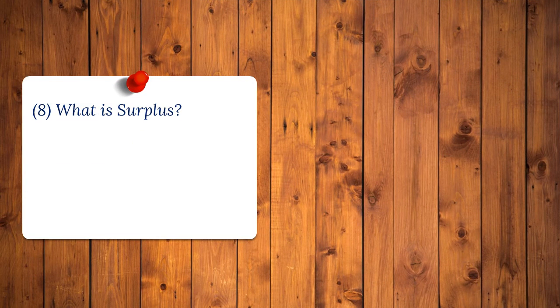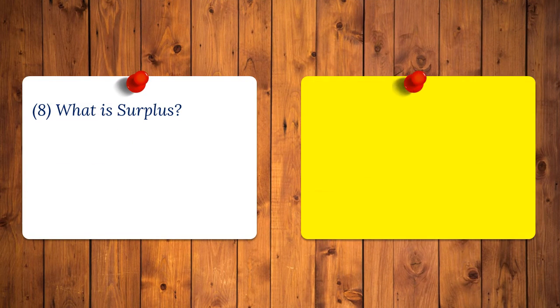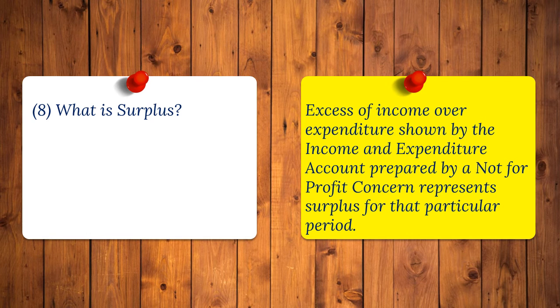8. What is surplus? Answer. Excess of income over expenditure, shown by the income and expenditure account prepared by a not-for-profit concern, represents surplus for that particular period.